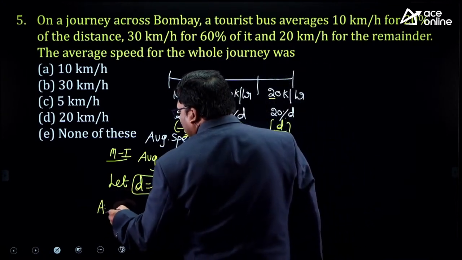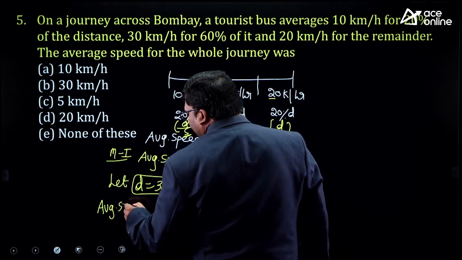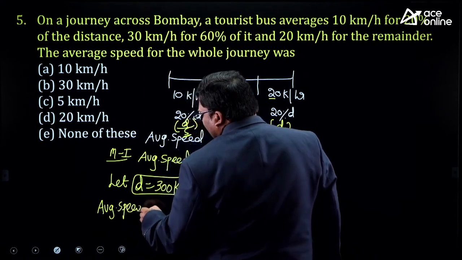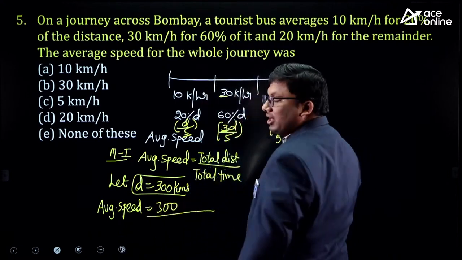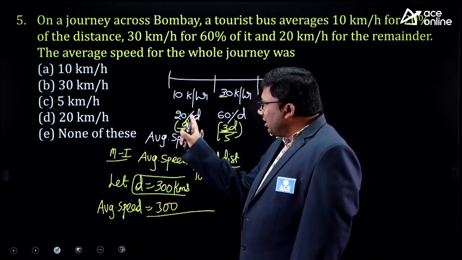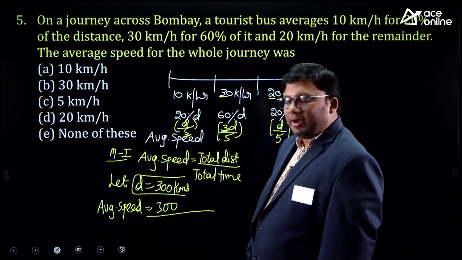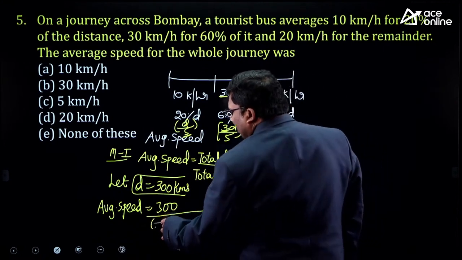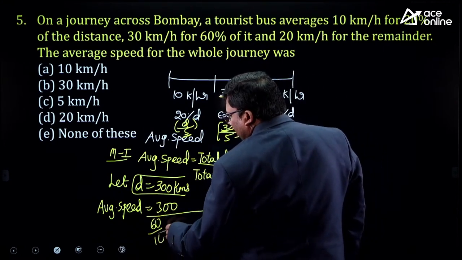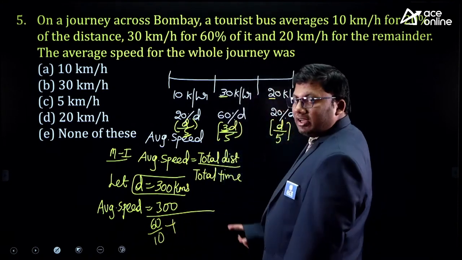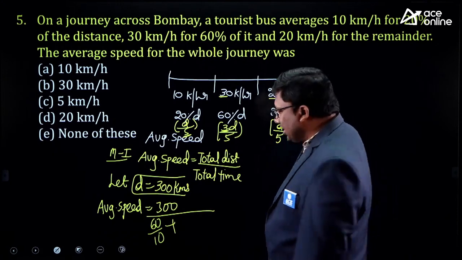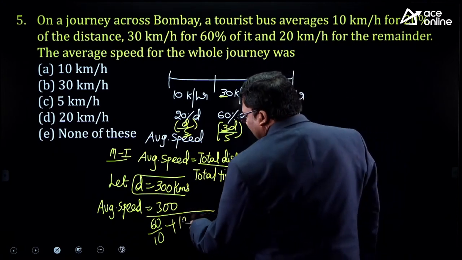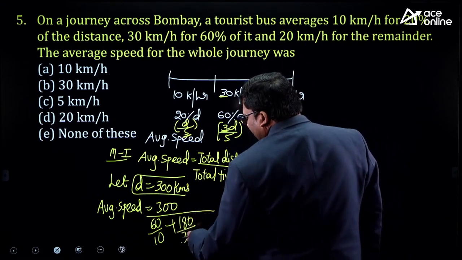So average speed is equivalent to total distance travelled, which is 300. He travelled d by 5, 300 by 5 is 60, 60 by 10. Then he travelled 3d by 5 of 300, which is 180, 180 by 30.